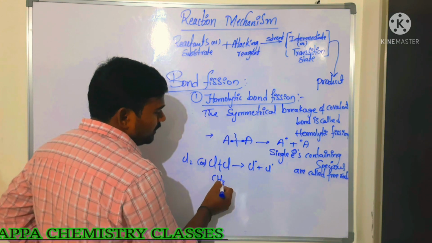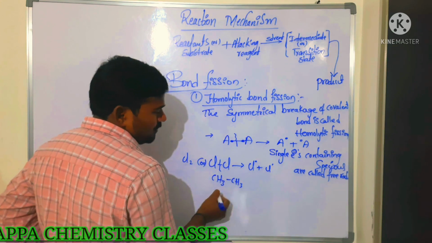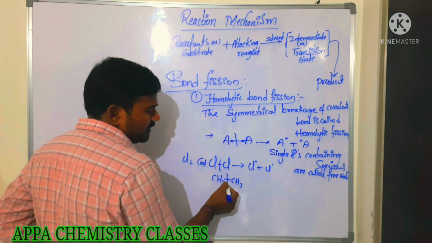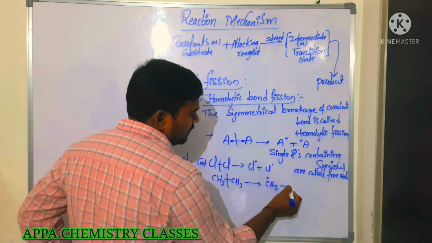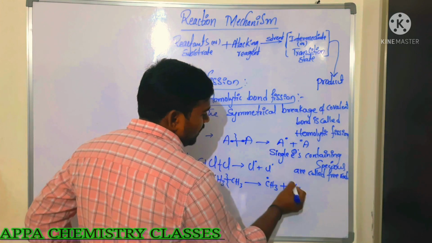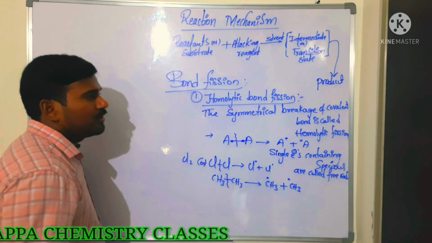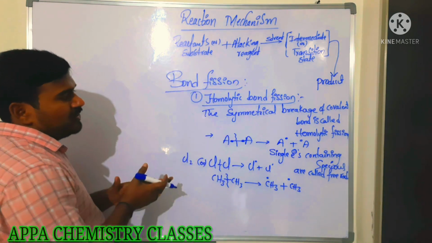And also you can take ethane. Both the carbon atoms have nearly the same electronegativity, so symmetrical breakage takes place. We get two methyl radicals. This is what we call homolytic bond fission.